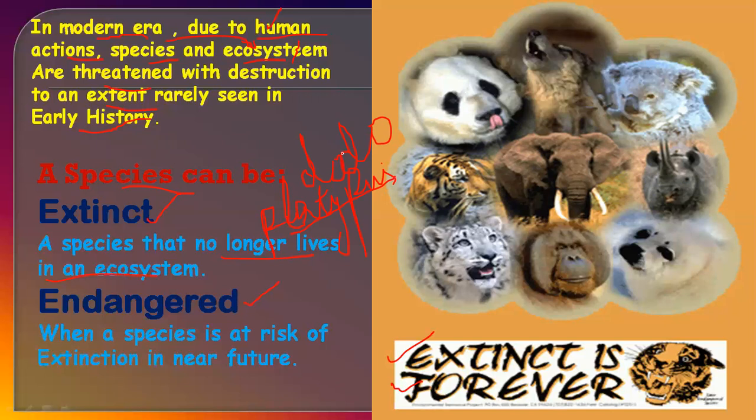The dodo was also a bird. Like we have the common example of what we now call dinosaurs.